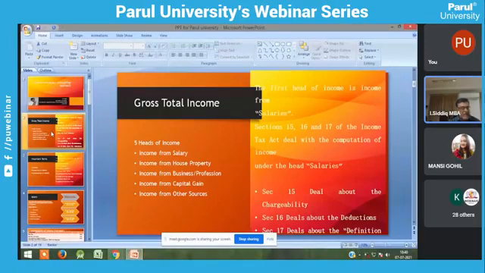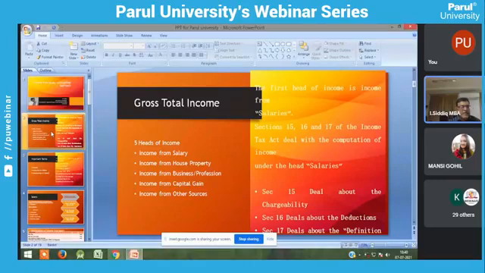Section 15 deals with chargeability. That is, what is the chargeability of allowances, what is the basis of charge for perquisites, and what is the basis of charge for provident fund. So section 15 deals with chargeability.